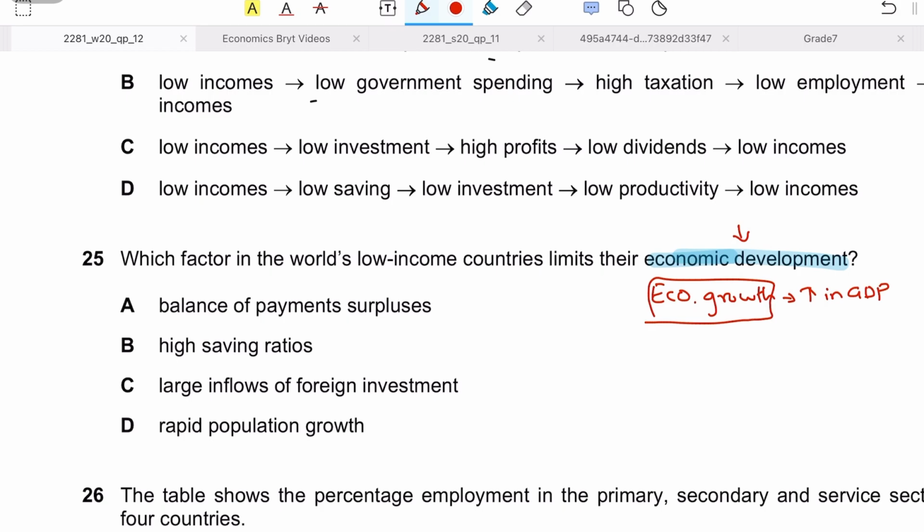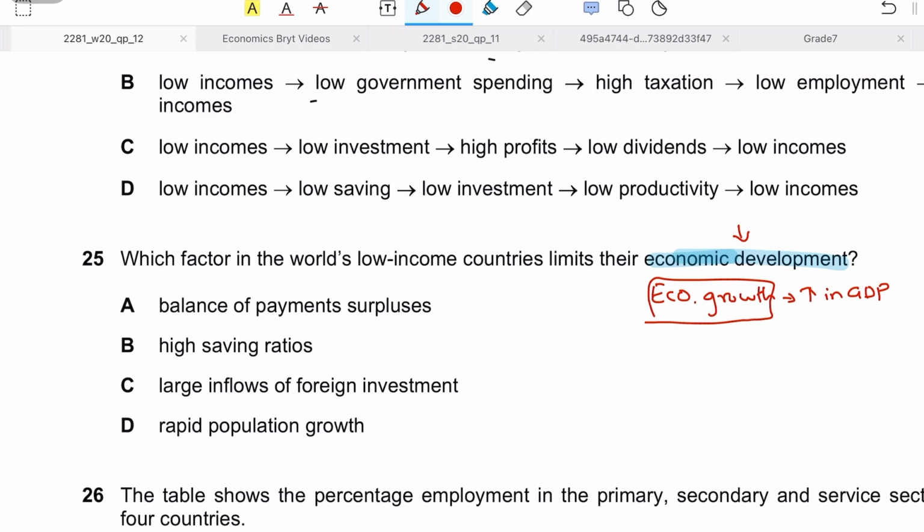So it's basically a measure of your living standards, right? Remember that whenever healthcare improves, whenever life expectancy improves, whenever literacy improves in the economy, it all results in economic development. So which factor would reduce or limit the economic development in a country?